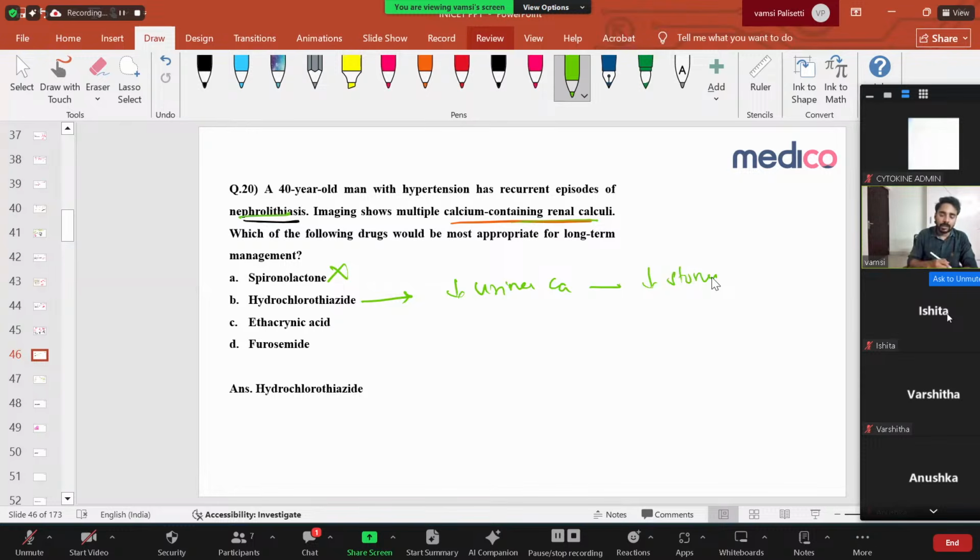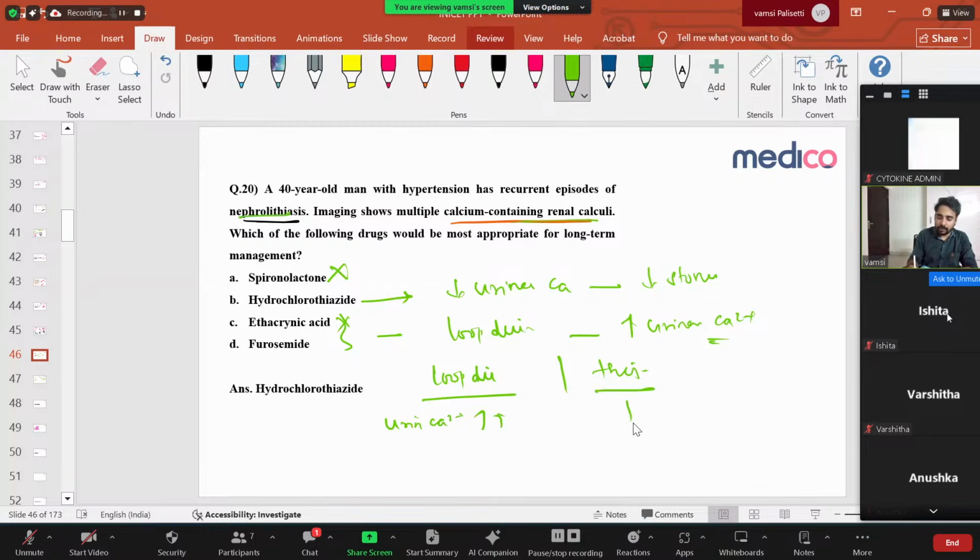Very important. Ethacrynic acid and furosemide, these two are loop diuretics. They increase urinary calcium. Very important. Right? Simple thing. I am discussing one simple thing: loop diuretic versus thiazide diuretic. Very, very important thing is in loop diuretic, urine calcium is more. In thiazide diuretic, urine calcium is less. The same thing: loop diuretic is also called the Bartter phenotype. Thiazide is also called the Gitelman phenotype. Very important. Gitelman phenotype.